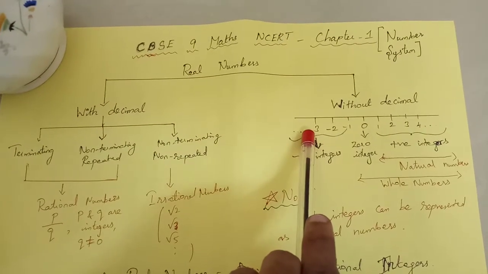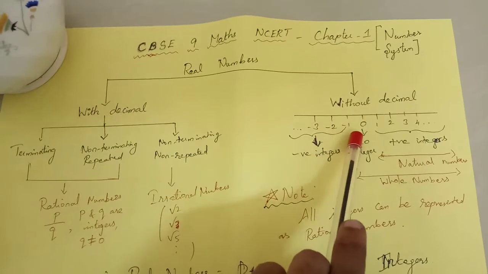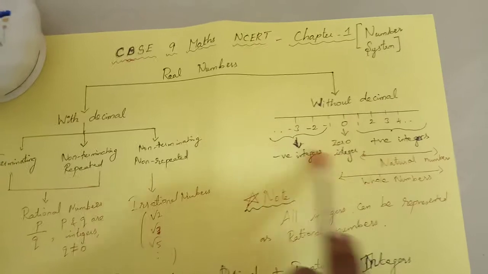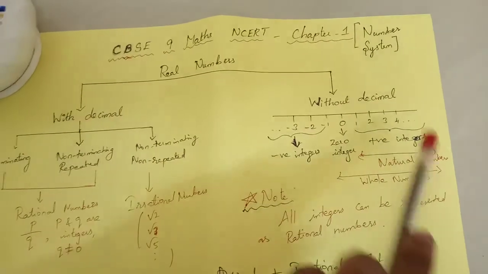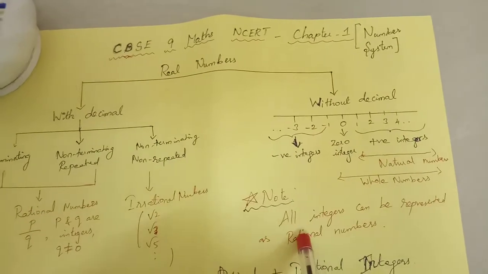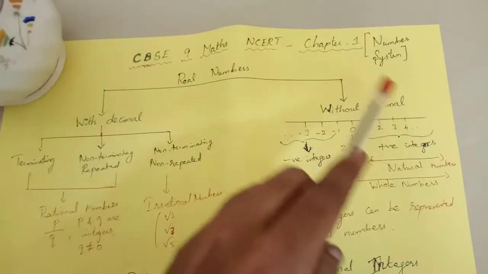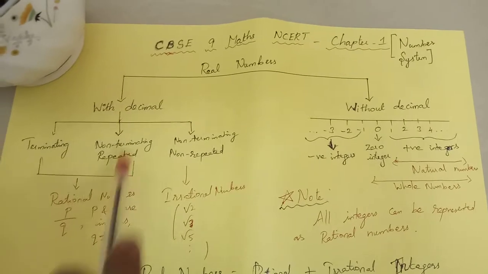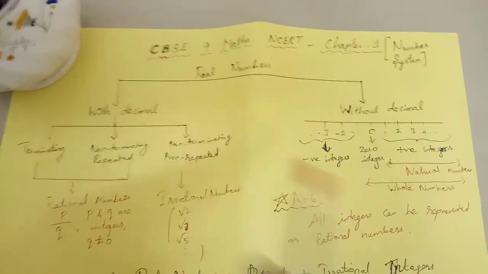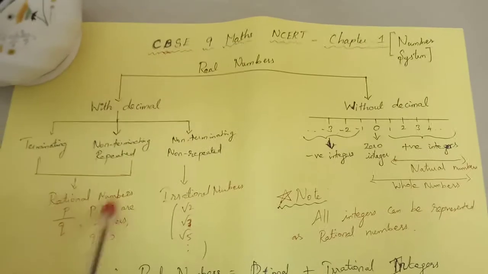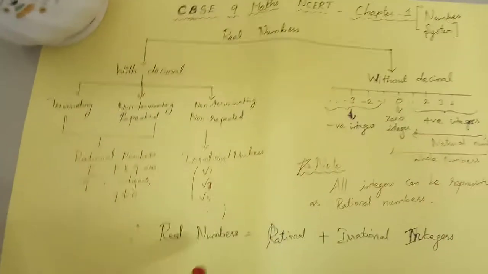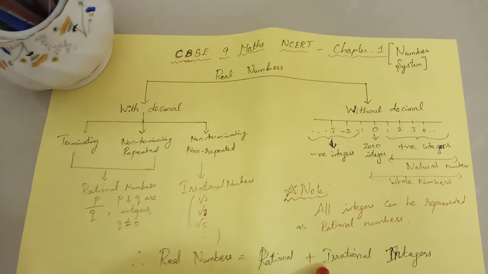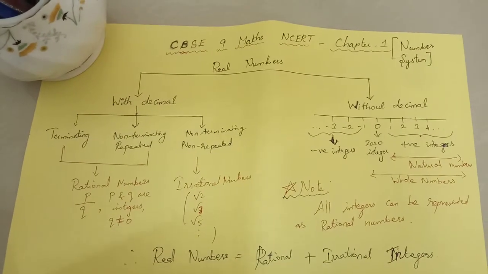So minus 3 can be written as minus 3 by 1, minus 2 by 1, minus 1 by 1, and 1 by 1, 2 by 1, 3 by 1, 4 by 1, and goes on, right? So all integers can be expressed as rational numbers. So totally, real numbers can be split into two types, basically rational plus irrational numbers.